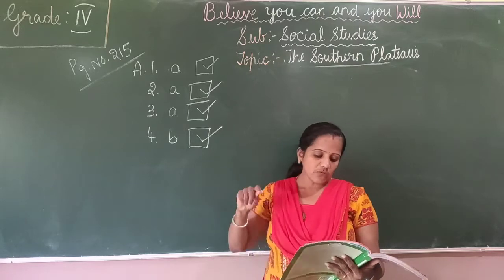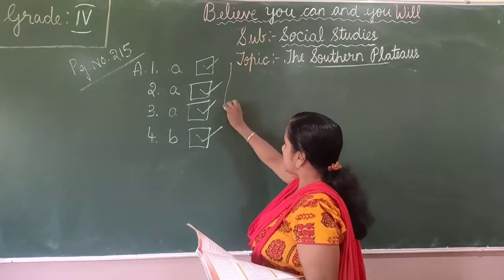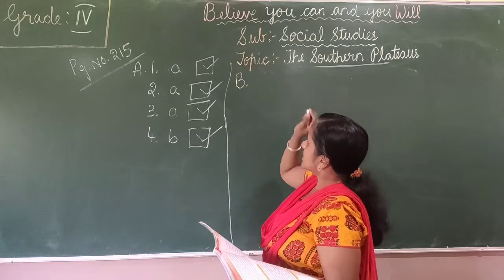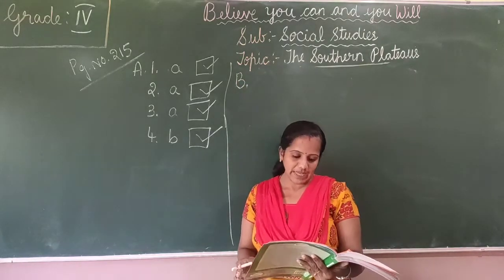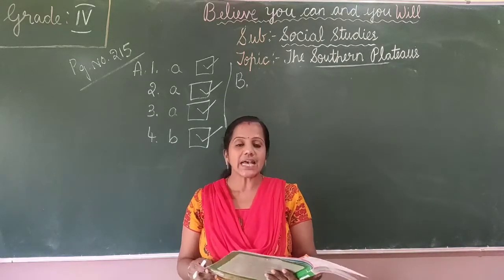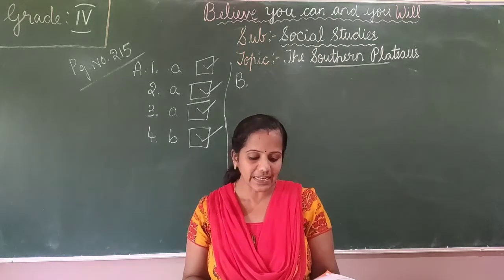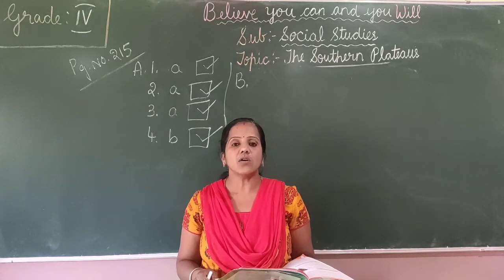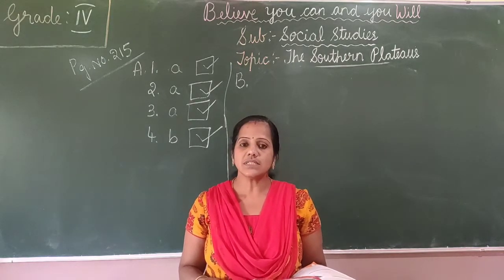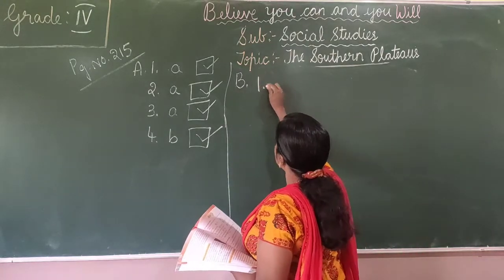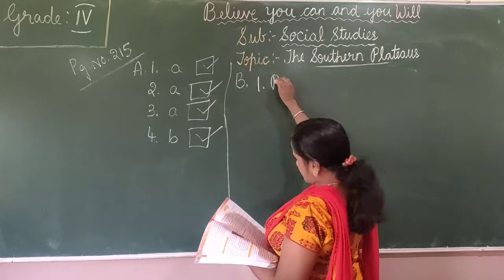Okay, so now we'll go on to the B part, fill in the blanks. So the first question, a dash is an area of flat land that is higher than the land around it. So what is this? Plateau. So the first answer is plateau.